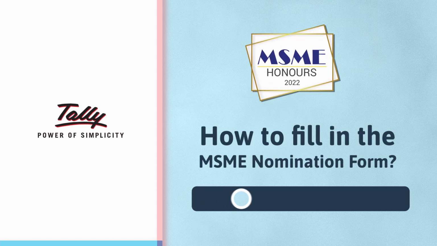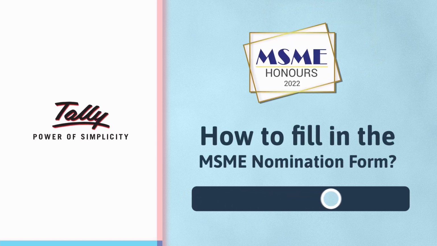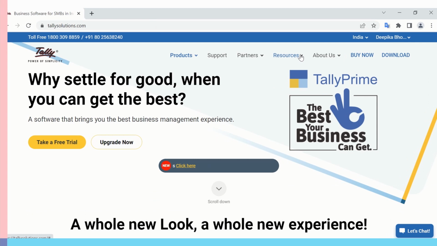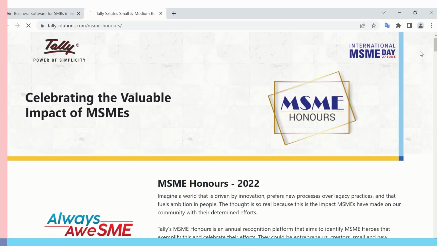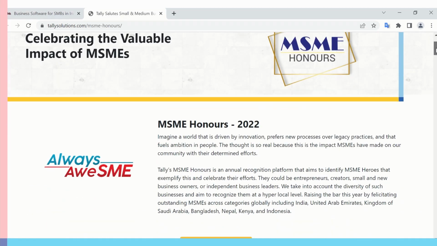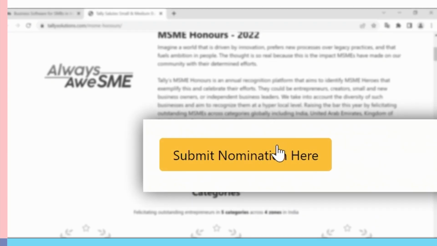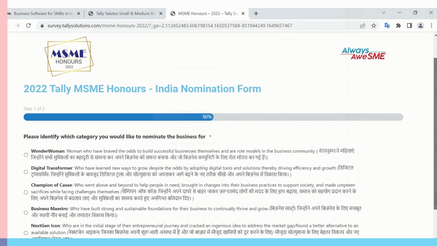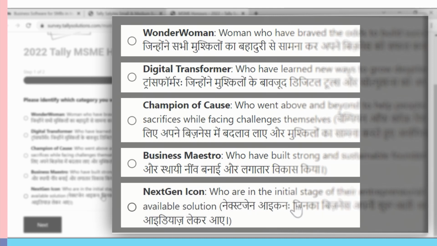Hi, here is how you can fill in the Tally MSME Honors form with your details. When you open the MSME Honors homepage, scroll down and click on Submit Nomination Here button. Once the nomination page opens, select the relevant category from the list.